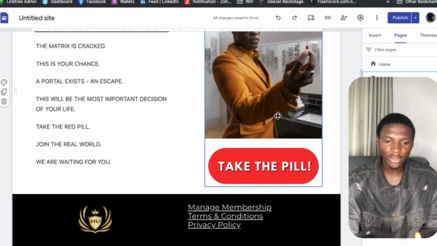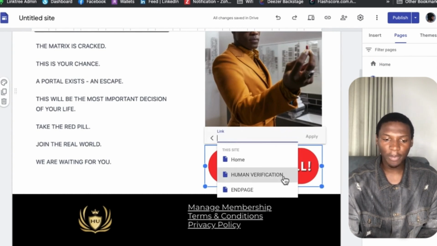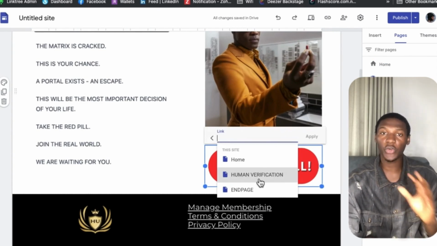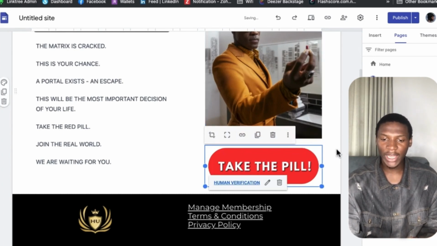So once you're done with this, I'm going to come over to where it says checkout. I'm going to click on the checkout. Come over to where it says take pay. I'm going to click on this. Come over to where it says insert link. I'm going to click on this. Where it says insert link, you want to click on this. Make sure it's actually going over to your human verification page, right? So once you click on that, click on where it says apply. Once you click on apply, you're actually done with this.